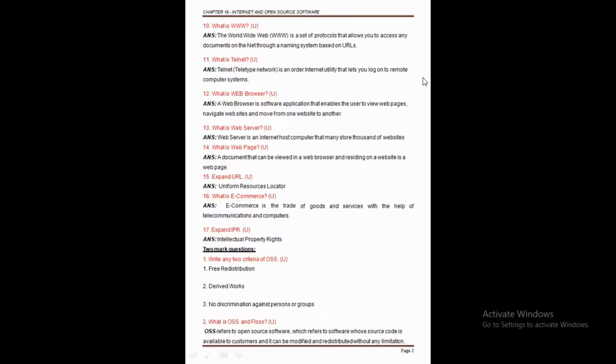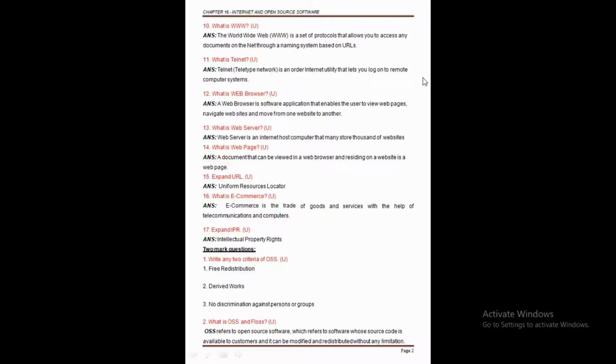E-commerce is a trade of goods and services with the help of telecommunication and computers. Clear this point. It is a trading of goods. Maybe we are going to purchase any goods, or sell any goods or services, any kind of information or any kind of product, just through the computer. So this is called e-commerce.